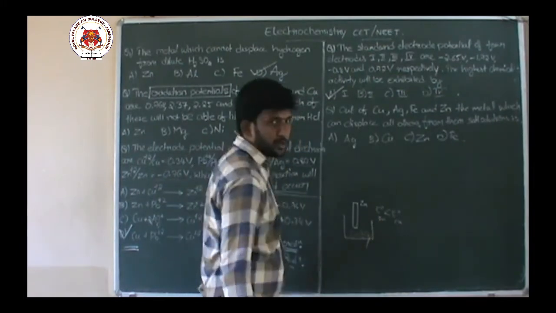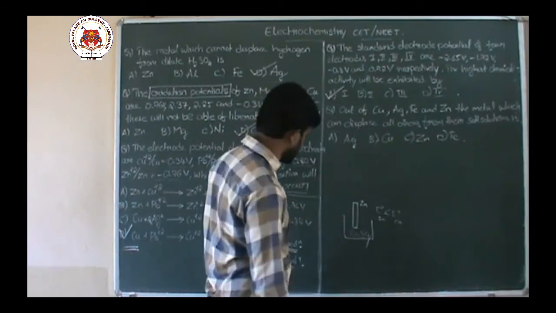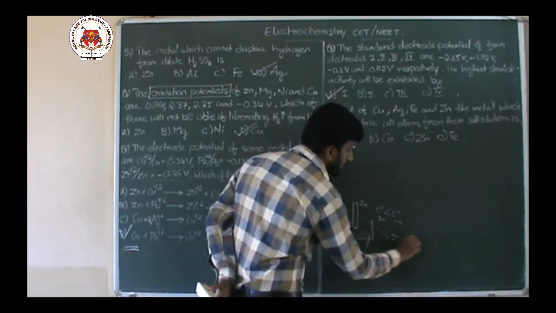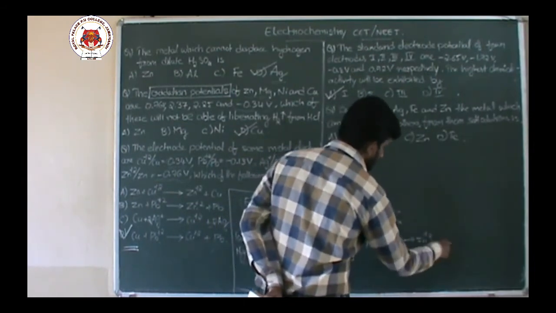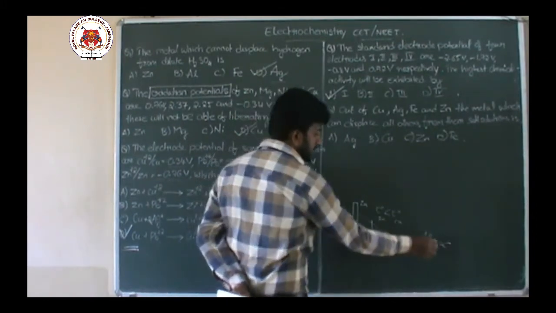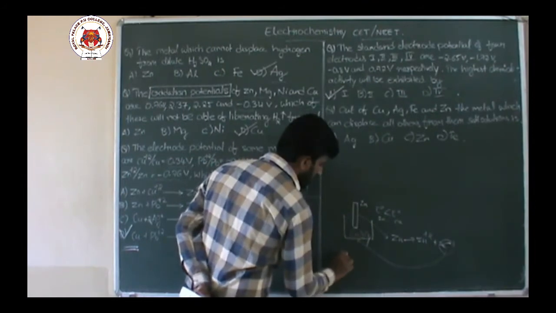Whichever metal's electrode potential is less can easily undergo oxidation. So zinc will undergo oxidation with respect to copper. It can form Zn²⁺ and two electrons. These two electrons can be transferred to Cu²⁺ in the solution.